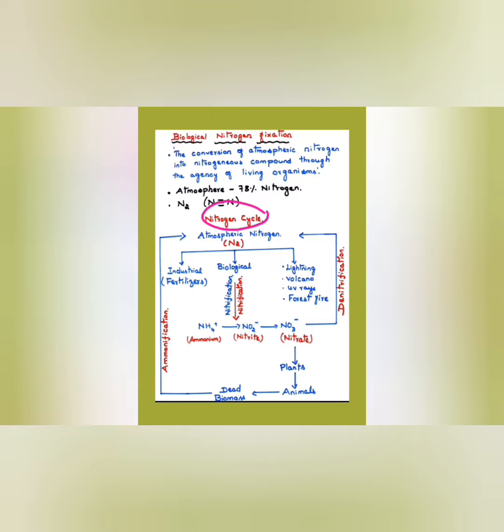This is a simple nitrogen cycle which represents all the factors involved in the nitrogen cycle. So atmospheric nitrogen N2 is fixed into the soil through various methods, either through biological method or even natural method, even industrial method also. In natural method, by lightning, through volcano, UV rays, forest fire, all this fix the nitrogen compounds to the soil. Even in the industrial method, through fertilizers, the nitrogen is fixed to the soil. Through biological method,